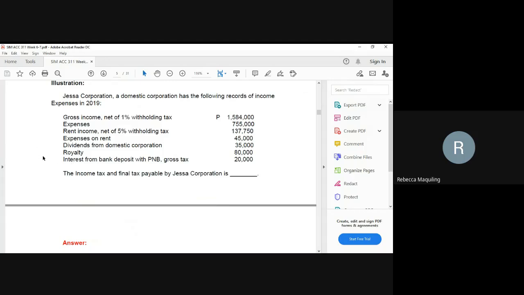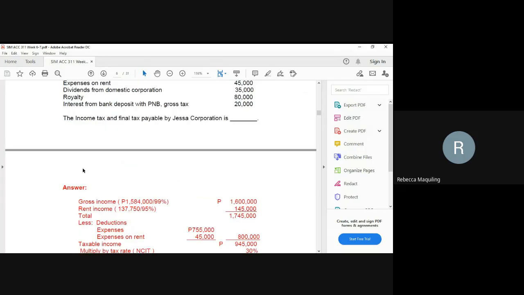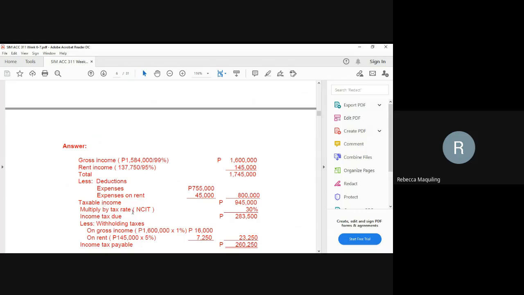No need for you to put it in your income taxable. Only the income is included in our computation for the income tax. Okay? So, taxable income, 945,000. Using the normal corporate income tax rate, which is 30%, our income tax due there is 283,500.